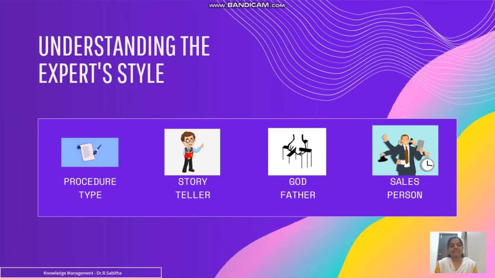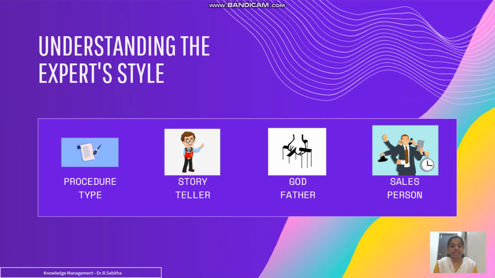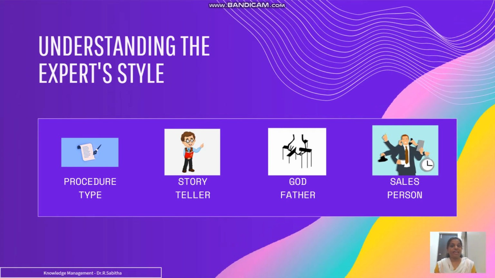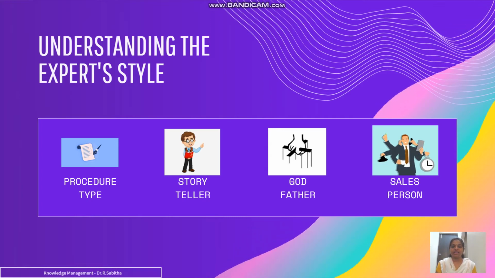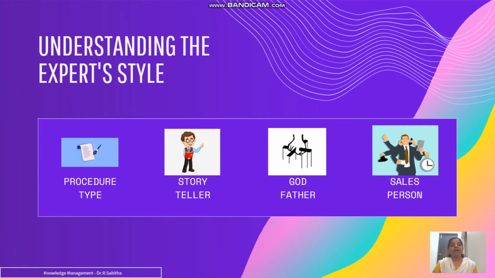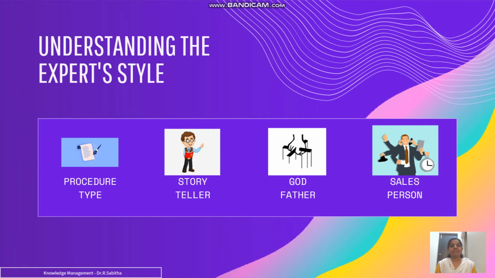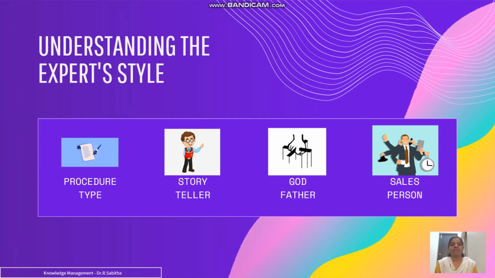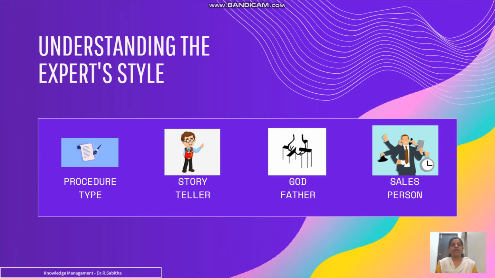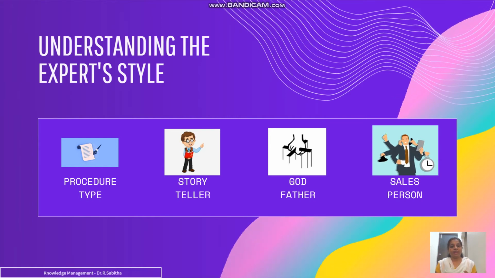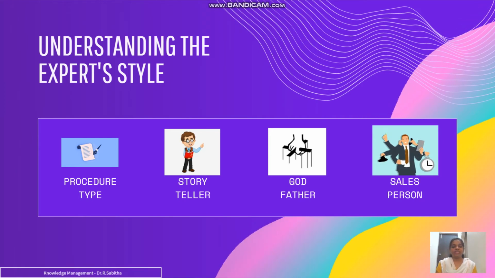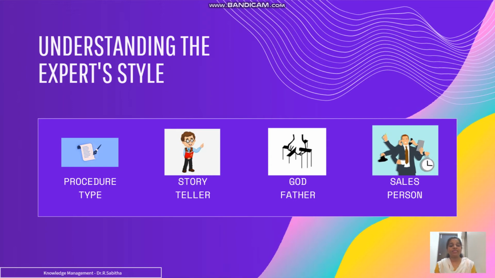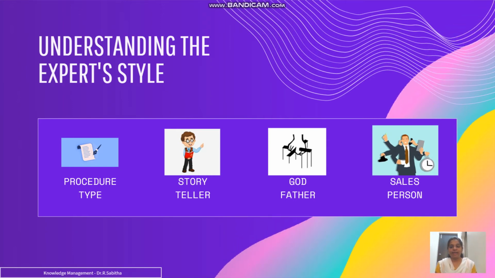Okay, and next is your godfather type. Godfather type is a type where you might definitely have problems between the knowledge developer and the expert, because the godfather style of expert will try to dominate. Whatever he says, whatever answer he communicates is right, and he will only be on that stand. So it is quite a challenging task for the knowledge developer to handle such godfather style experts.